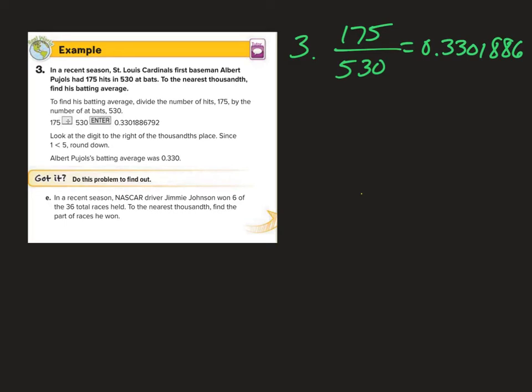Now, I'm being asked to round to the nearest thousandth. So what I need to do is look at the digit to the right of the thousandths place. So I've got tenths, hundredths, thousandths, and the place to the right is a 1. So that tells me that I'm going to leave the 0 as it is, and I can basically truncate this decimal to 0.330. So that's my final answer, rounded to the nearest thousandth.